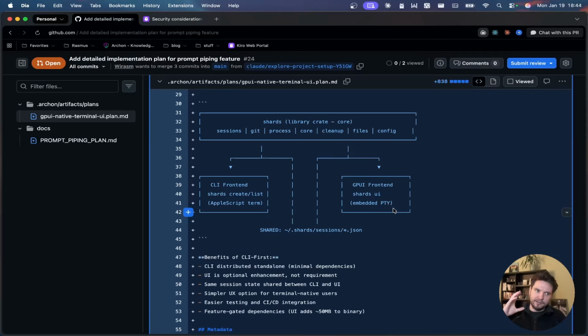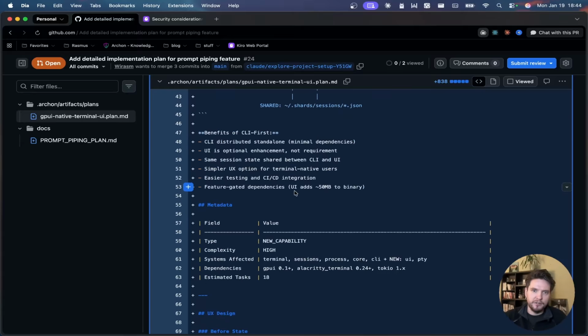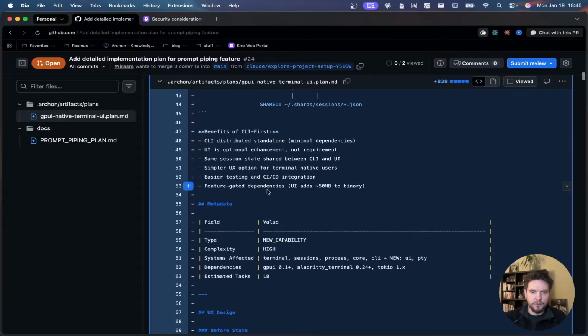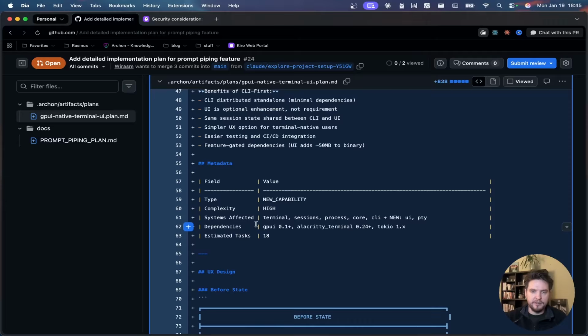I'm going to try to keep it as lightweight as possible. I'm only going to add features that I actually want and I see a need for. So I'm going to be very careful with what features I add here. I don't want it to be bloated, a Christmas tree of features. But anyways, CLI first. The only reason it's CLI first is because we want the agent to be able to operate on it with the combination of the Claude Code skill or agent skill. We want it to be fast and extremely easy to work with.